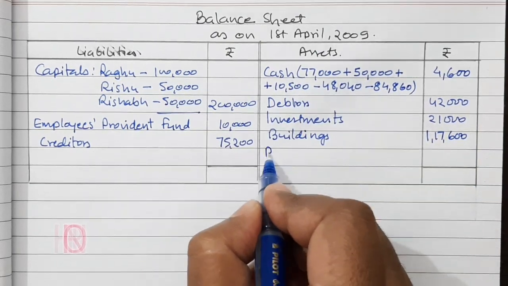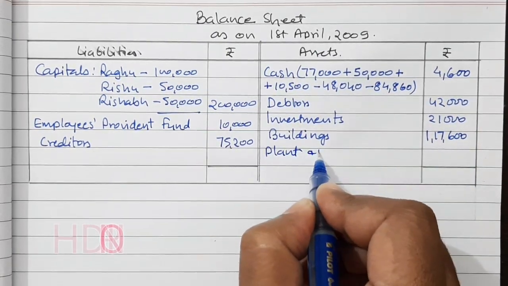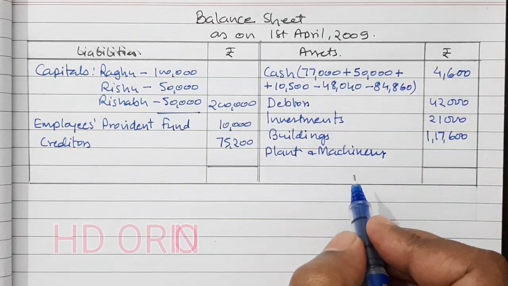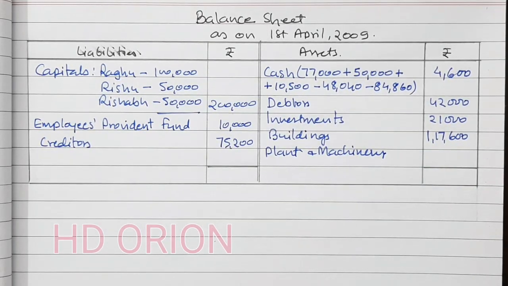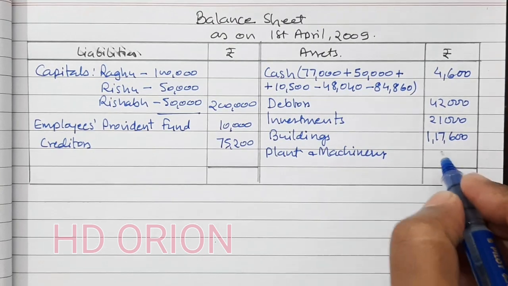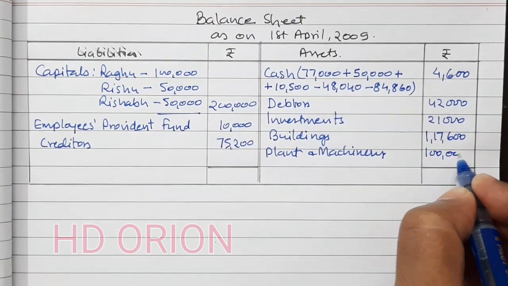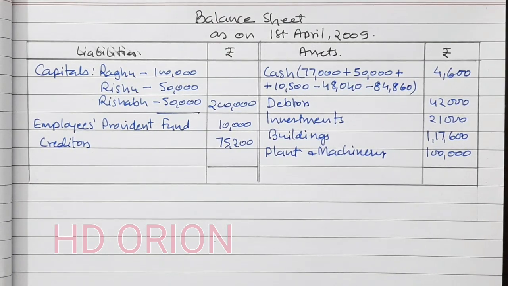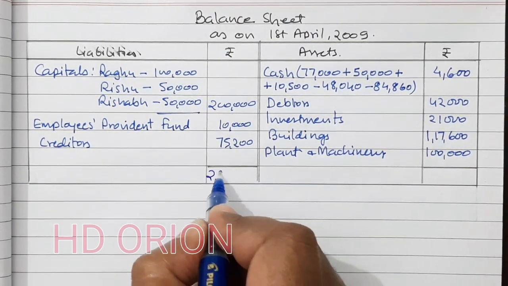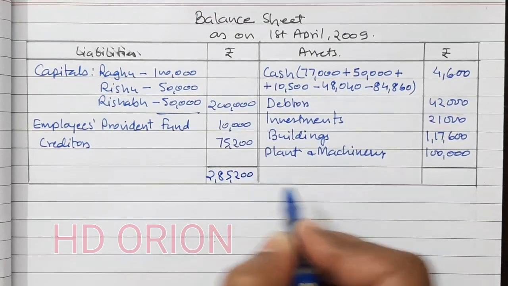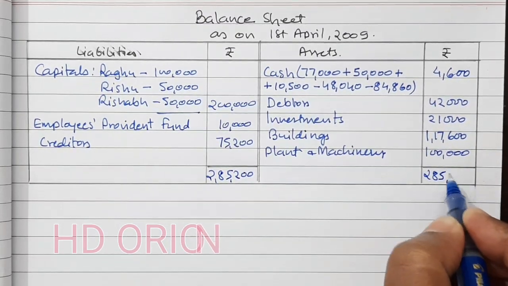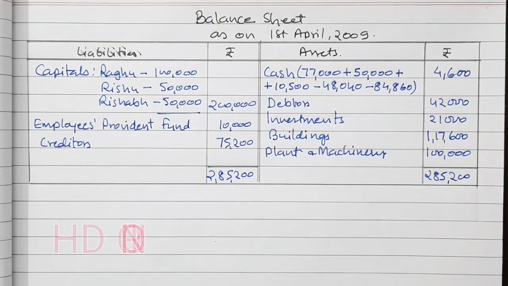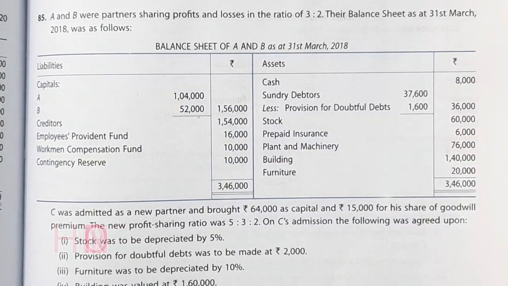Then plant and machinery, no change in plant and machinery. So now we will take the grand total. So grand total is 2,85,200. That is the solution. Now let us see the next question.